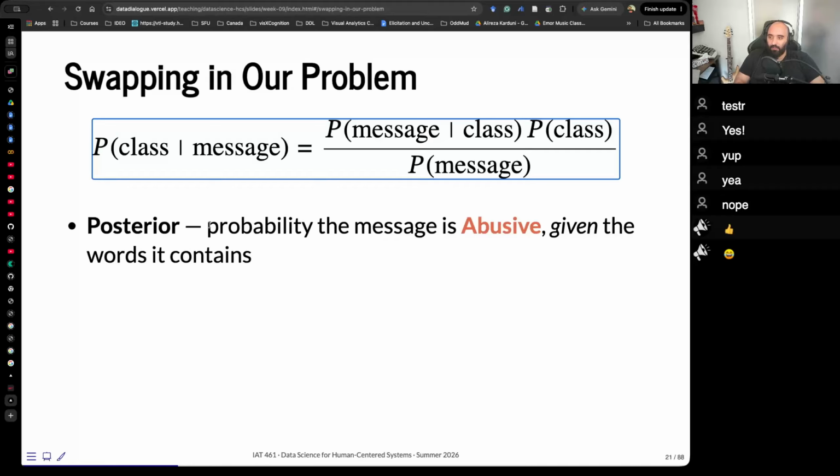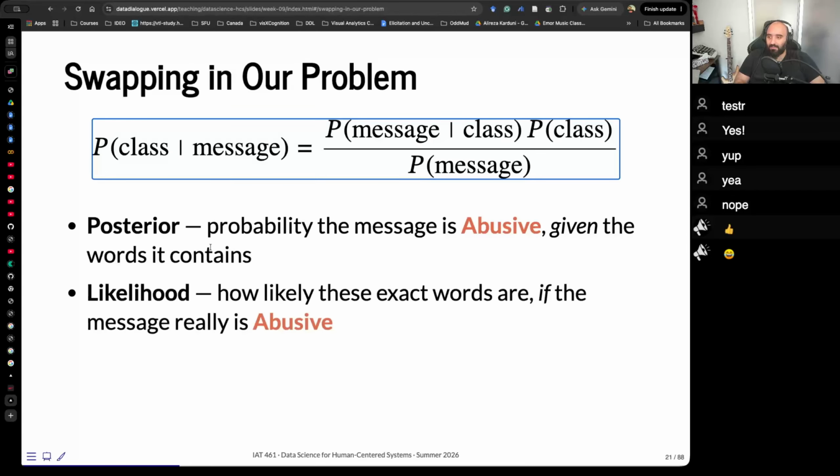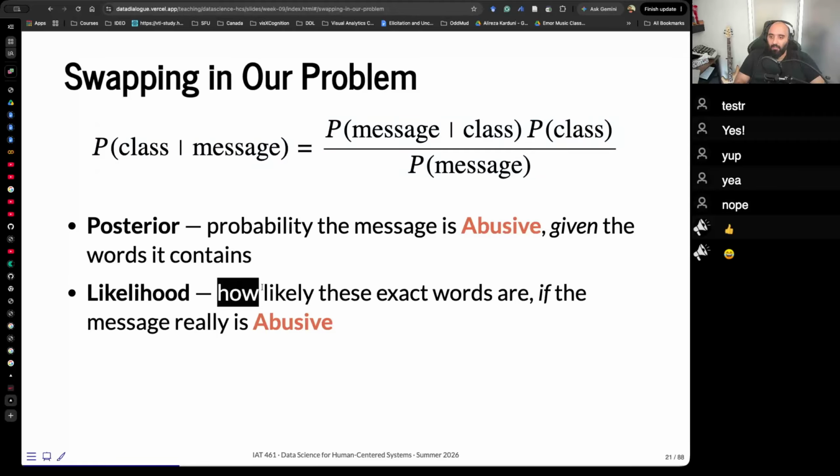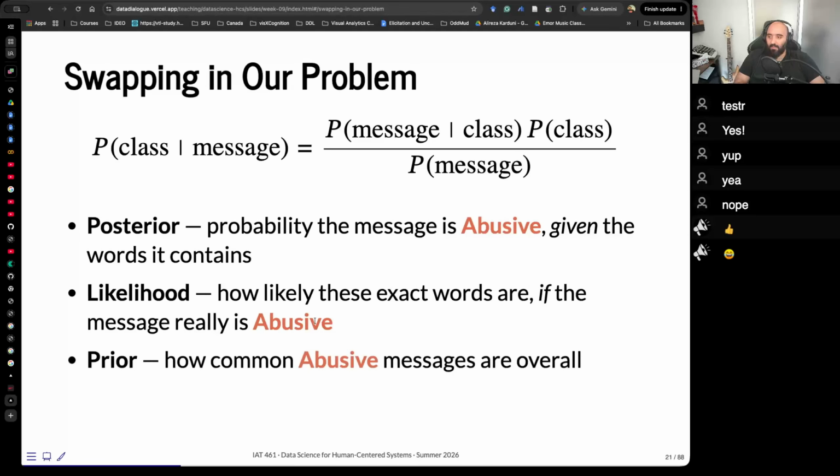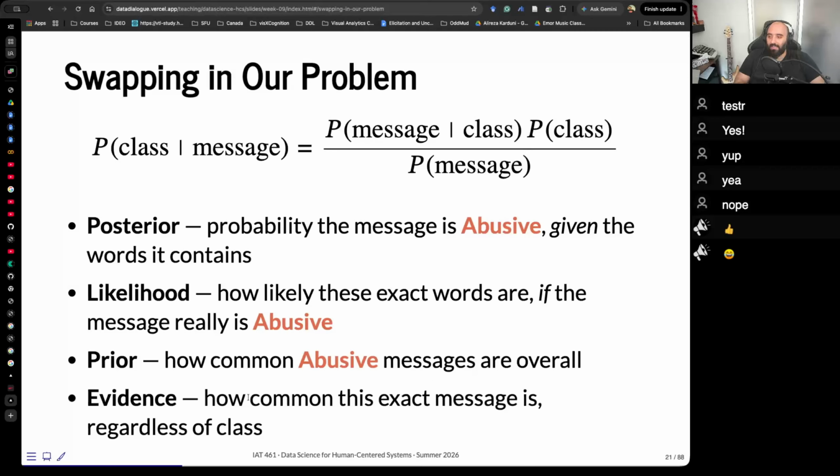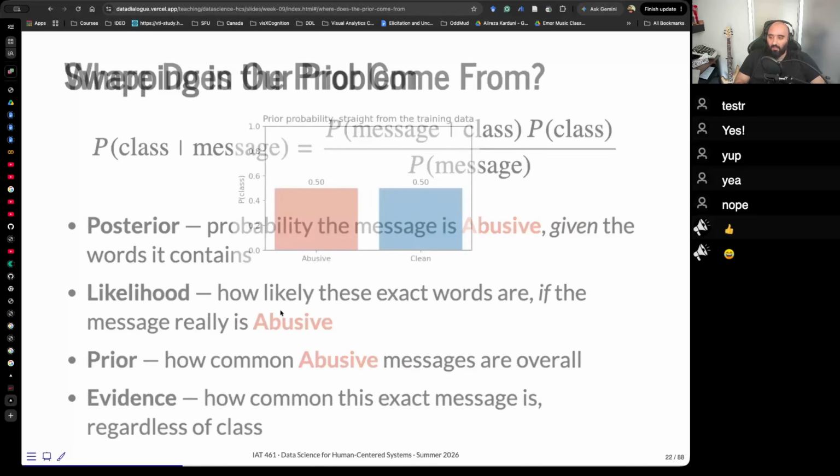That is our posterior: probability the message is abusive given the words it contains. Likelihood: how likely these exact words are if the message really is abusive. Prior: how common abusive messages are overall. And evidence: how common this exact message is regardless of the class. Okay?